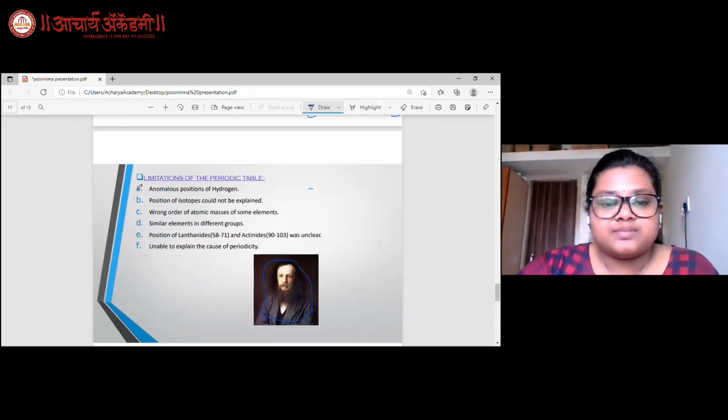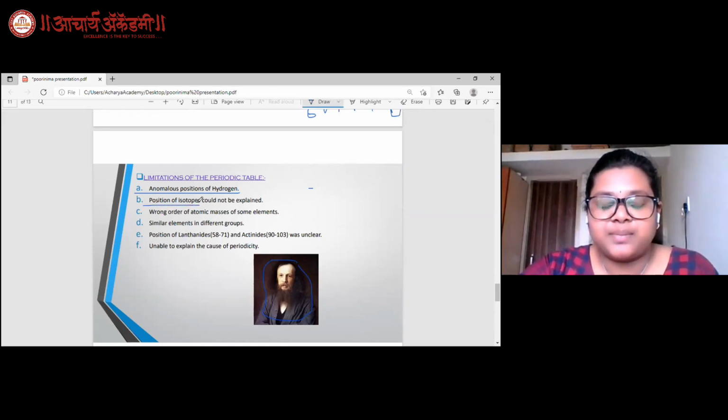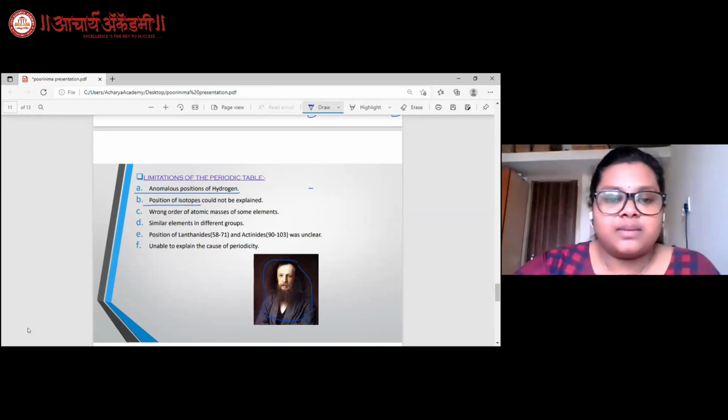And then here comes the point we had seen previously about atomic mass: the position of isotopes.